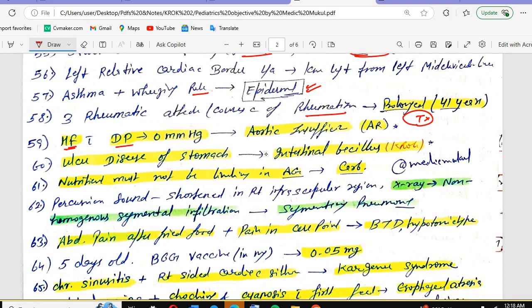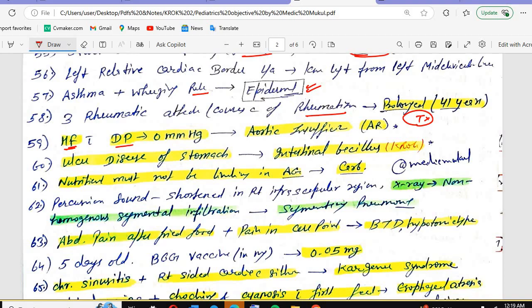See, what will be the condition? The patient is in heart failure. The diastolic pressure of 0 means, of course, it is a life-threatening condition. This suggests cardiogenic shock. Whenever the diastolic pressure is 0, it means the heart is not able to relax. As the heart is not able to relax, there will be aortic insufficiency. There are lots of other things like restrictive cardiomyopathy, hypertrophic obstructive cardiomyopathy, which can also be there. But according to the options, this is the best answer, the aortic insufficiency.